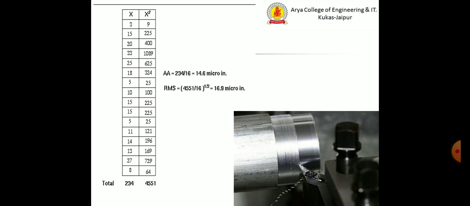This is the arithmetic average of the roughness. There x is 3, 15, 20, 33, 20 randomly, and the total is 234, and x square values corresponding are there, and the sum of the squares values are there. So we can calculate the root mean square value.